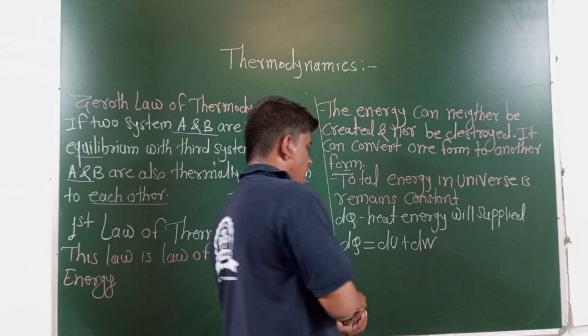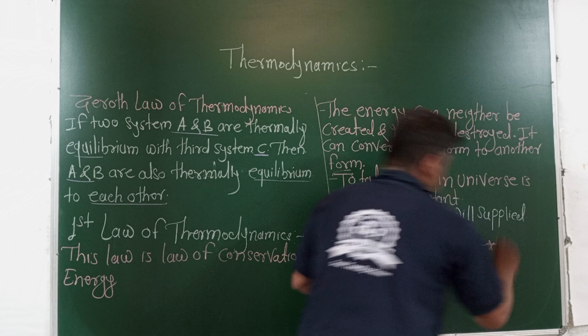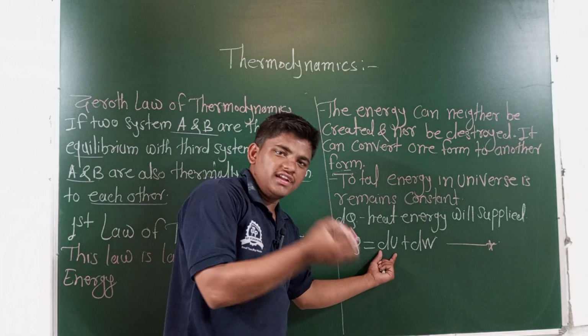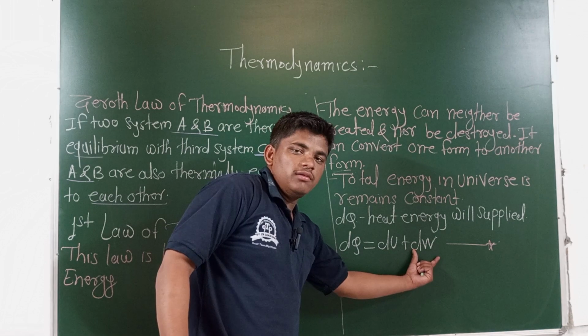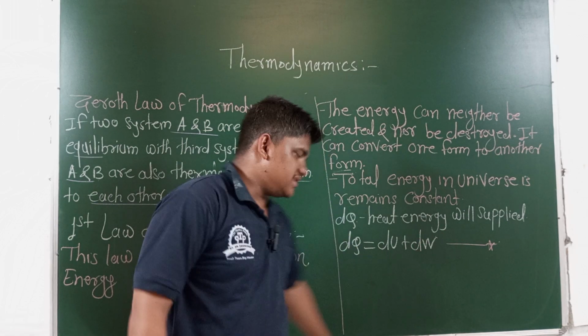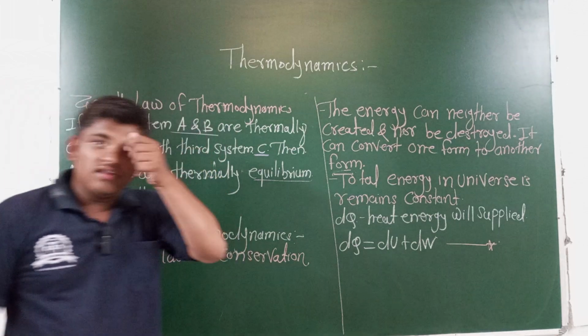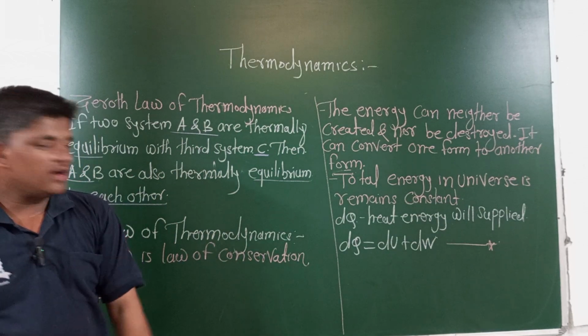This is the first and important equation of thermodynamics. Now dU is the change in internal energy of that system and dW is the work done by that system. Okay, now let us see when we do one experiment here.